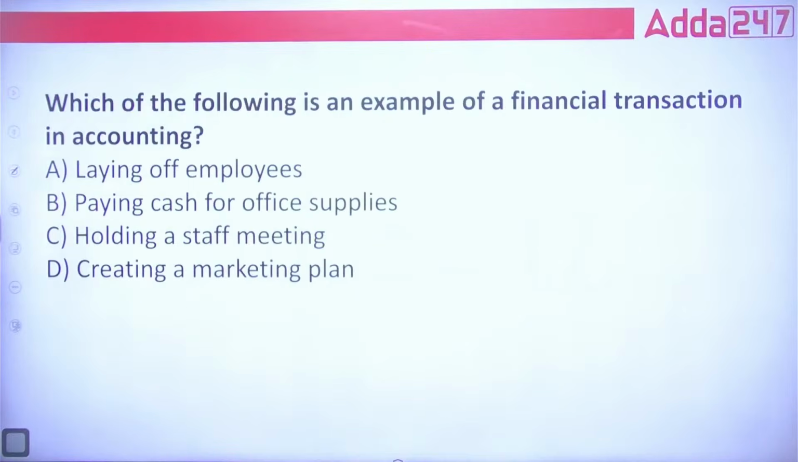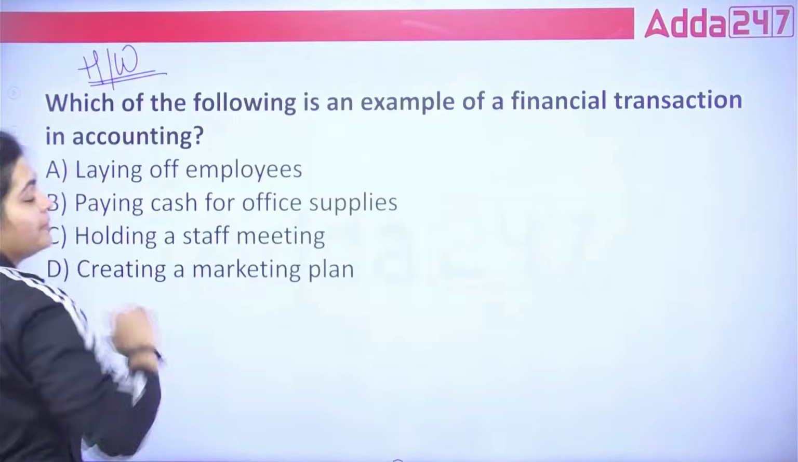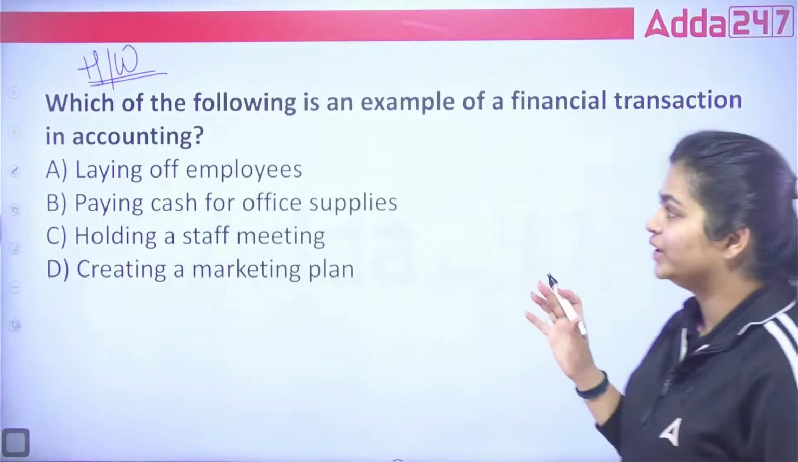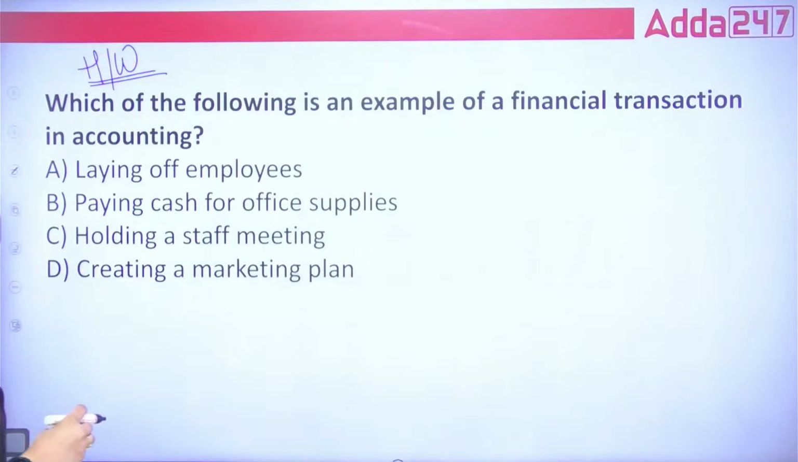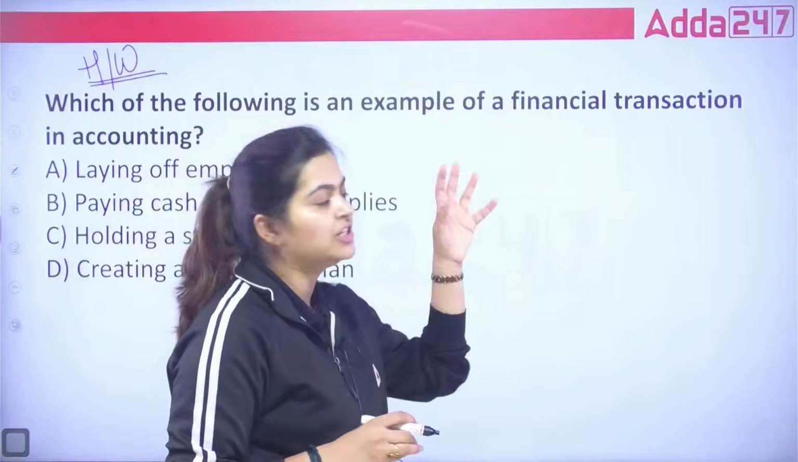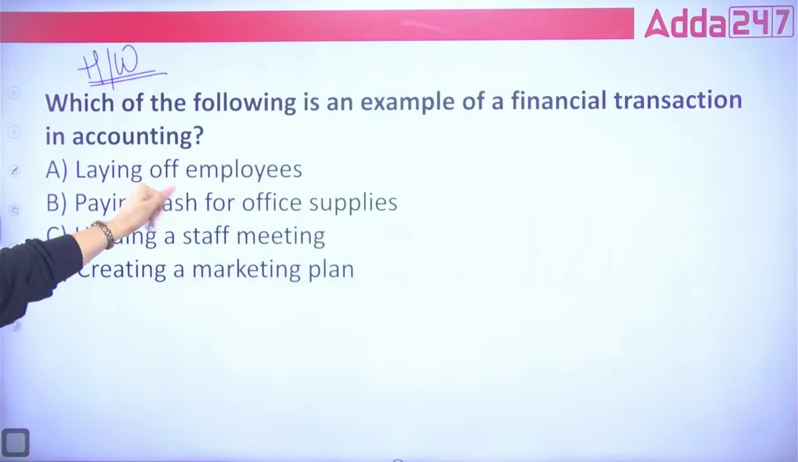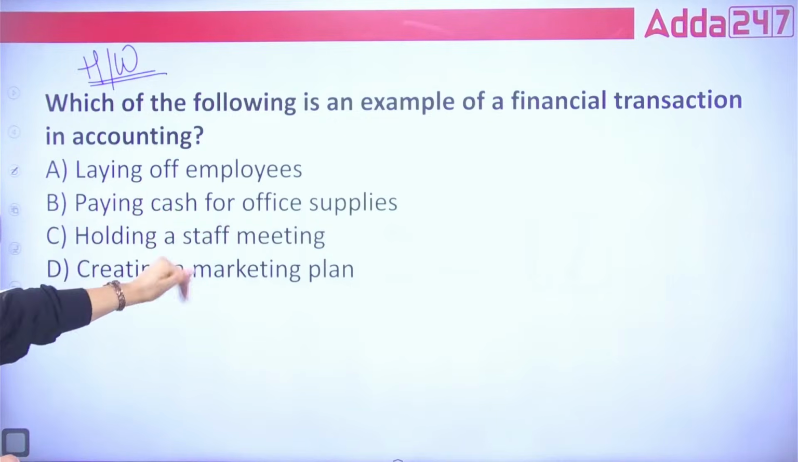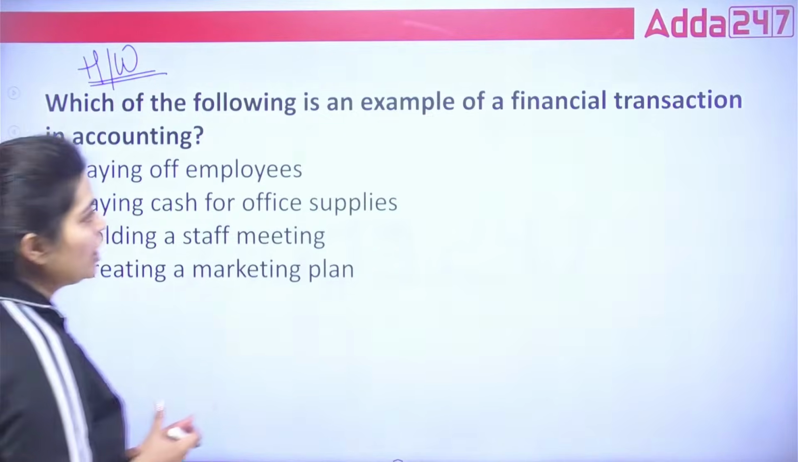Chaliye. Now, this is your homework question. Everyone, I want answer in our comment section. Okay, let's check it out. How many of you understood the accounting definition? So let's read it. This question: which of the following is an example of a financial transaction in accounting? A, laying off employees. B, paying cash for office supplies. C, holding a staff meeting. Or D, creating a marketing plan. Now it's a homework question.